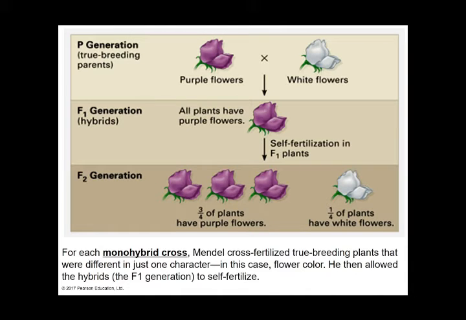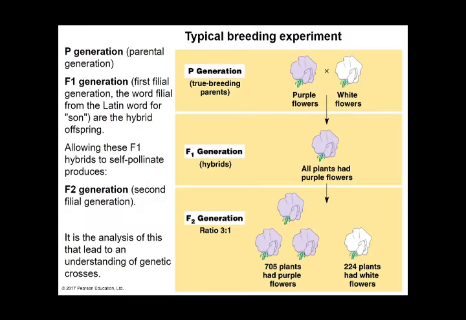In the pea generation of true-breeding parents, you have purple flowers and white flowers. When they are crossed, they only turn out purple flowers, meaning that the offspring are all purple. But in the next generation, only 3 of them are purple, and 1 is white. In a cross called the monohybrid cross, Mendel cross-fertilized true-breeding plants that were different in just one character, which is mono, in this case flower color. He allowed the F1 or hybrid generation to self-fertilize. You have the P generation, parental.